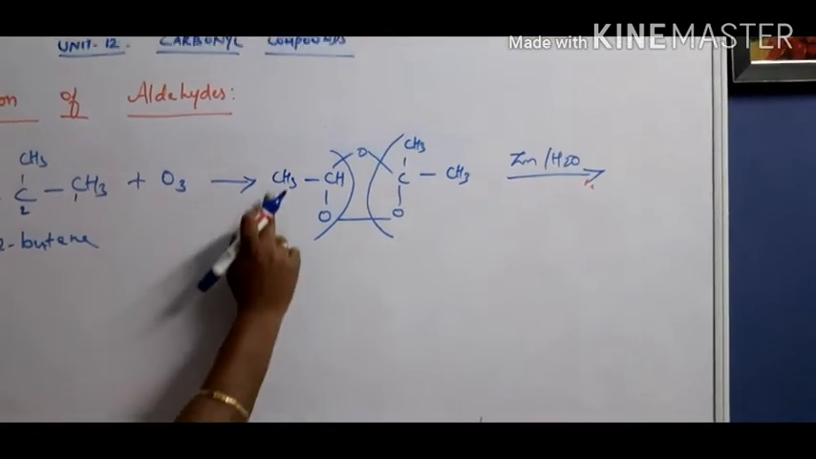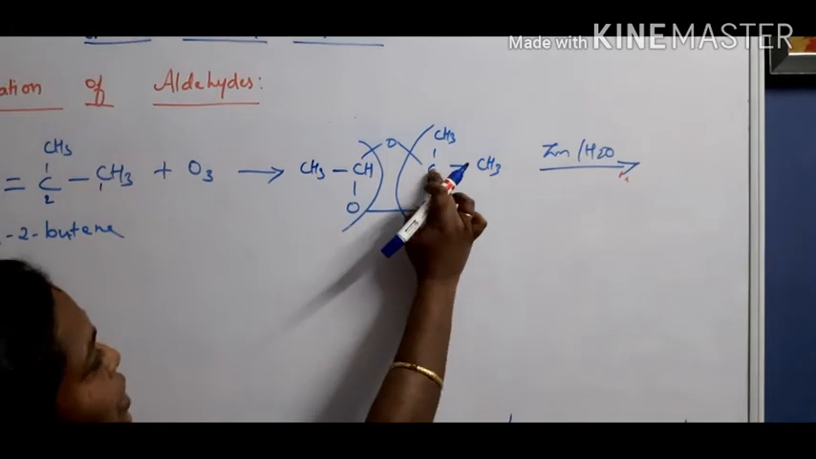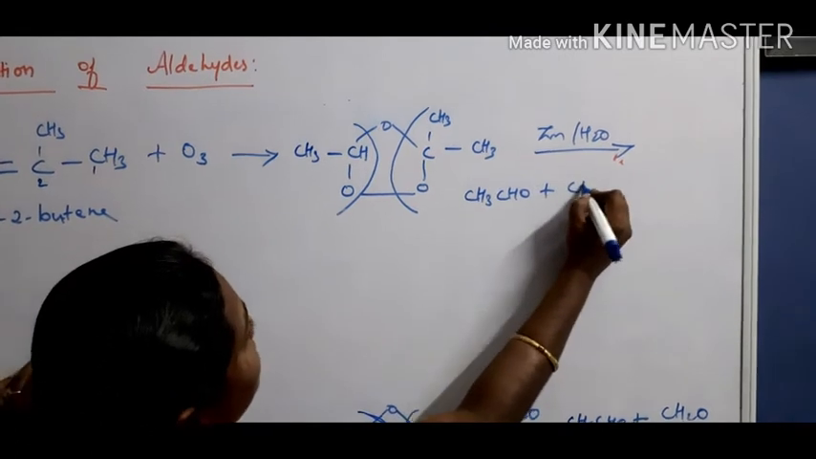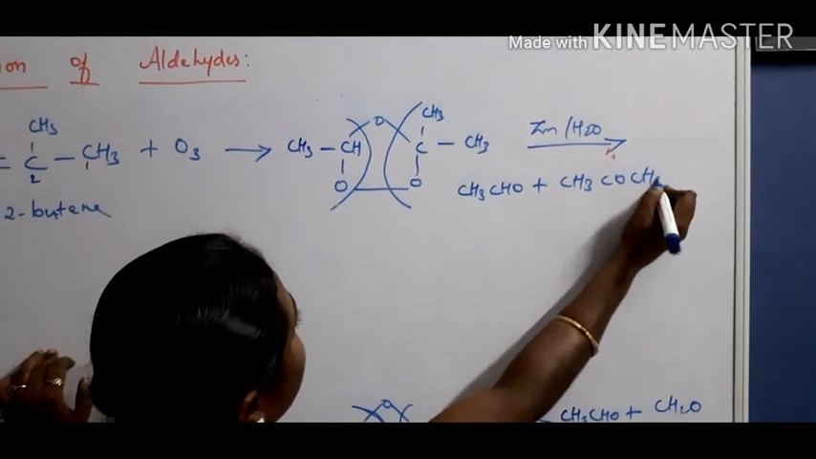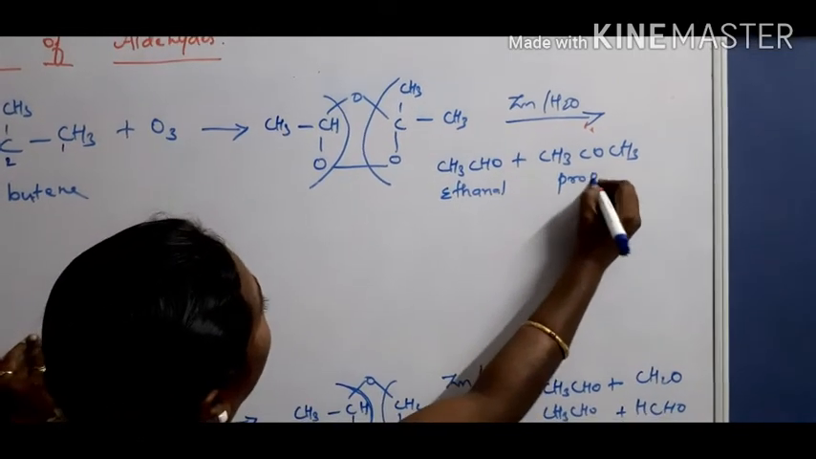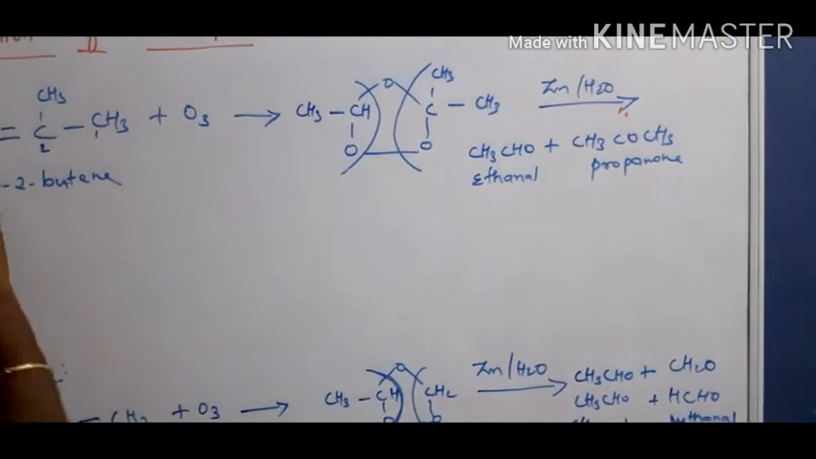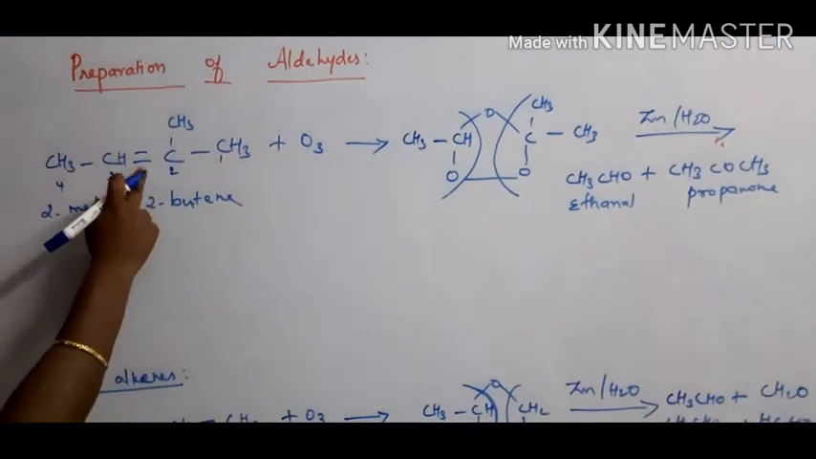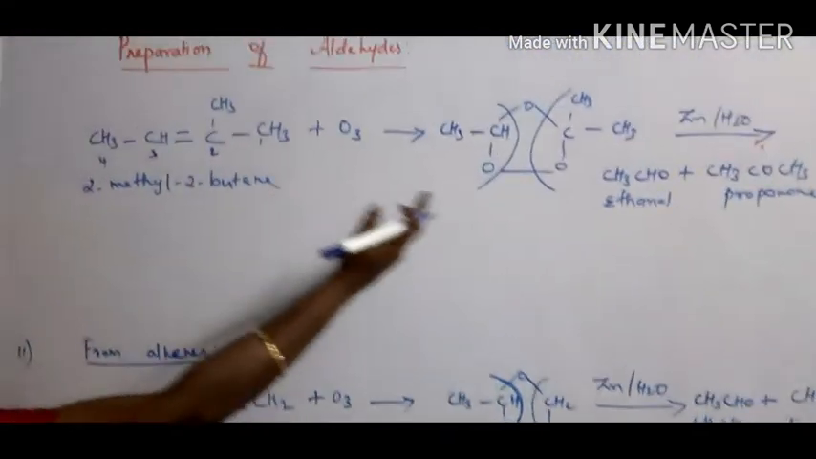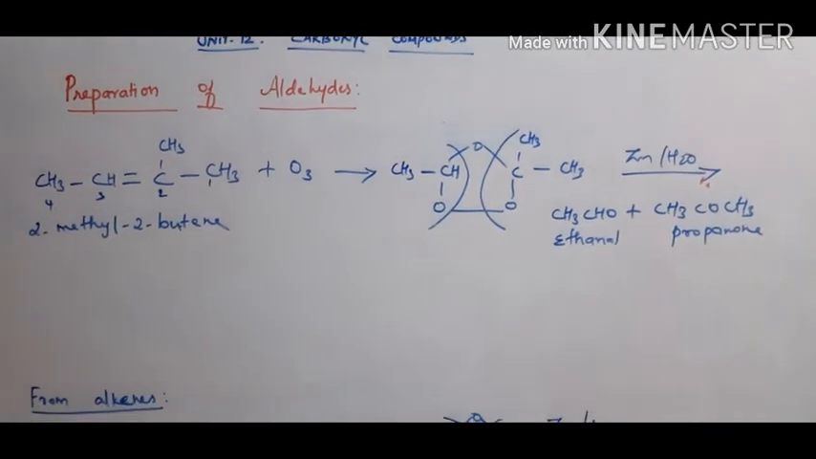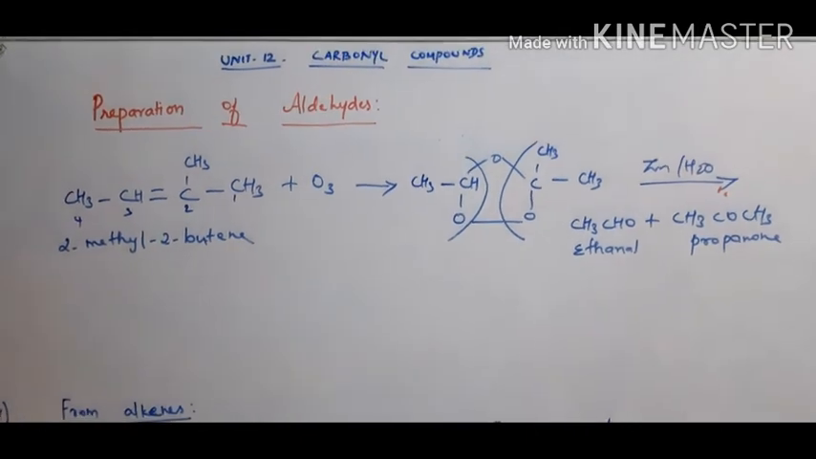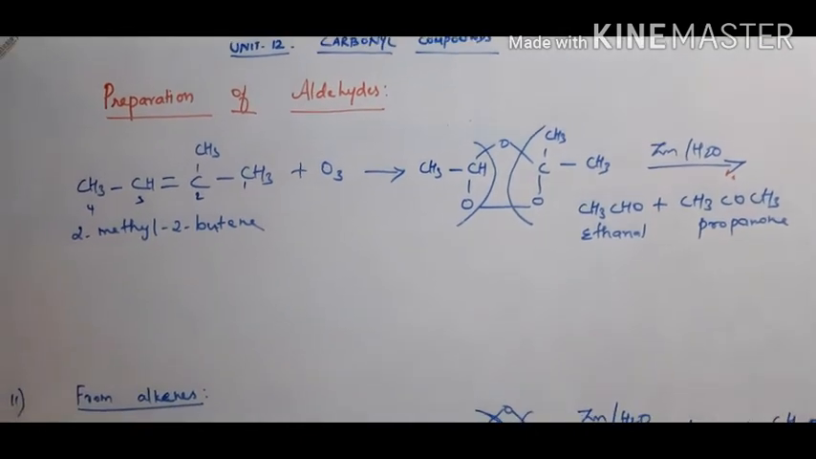What's the product now? CH3CHO, CH3COCH3. That means CH3CHO plus CH3COCH3. What is this? Ethanal. What is this? Propanone. So here the double bond is at the second carbon. So if it is the first carbon, we get methanal. So if it is the second carbon, the products are obtained as like this. Okay. This is the second method of preparation of aldehydes and ketones from alkenes on ozonolysis reactions. Okay. The next preparation.